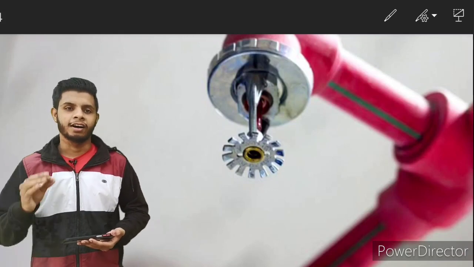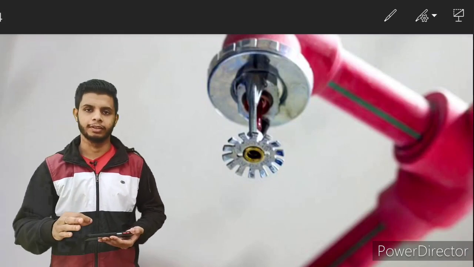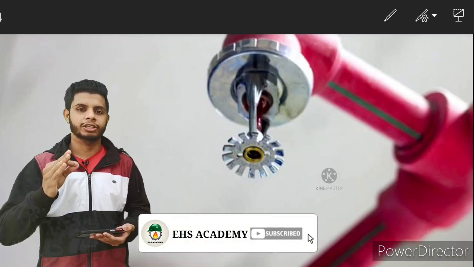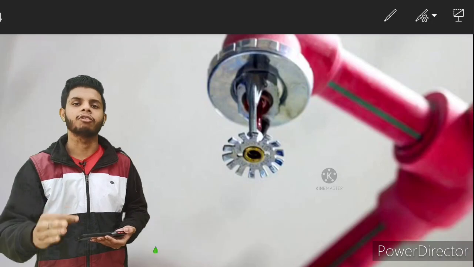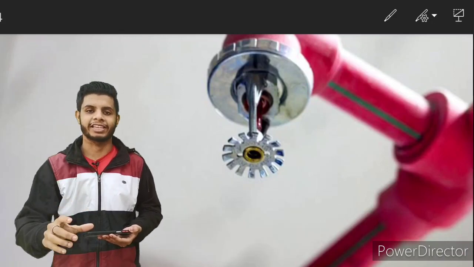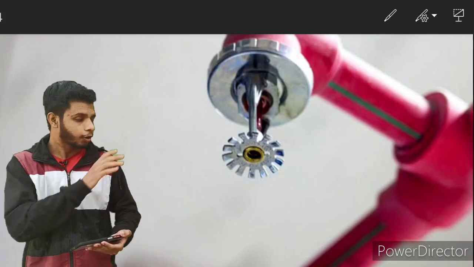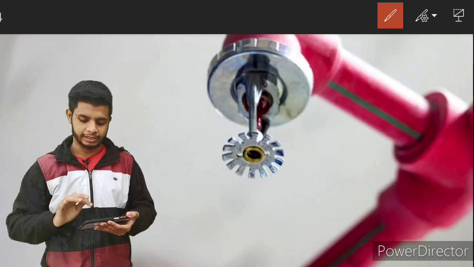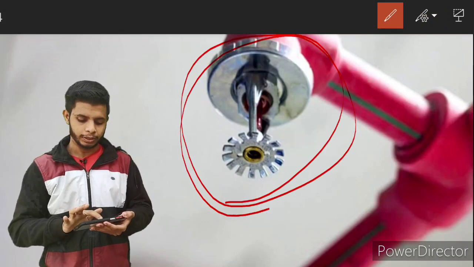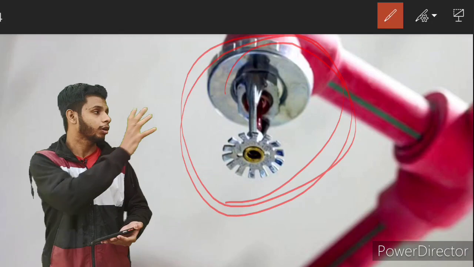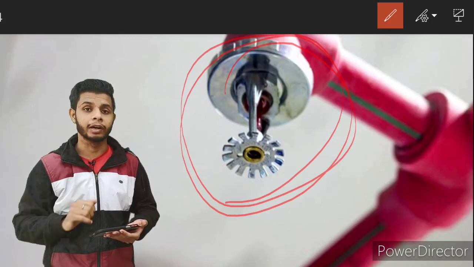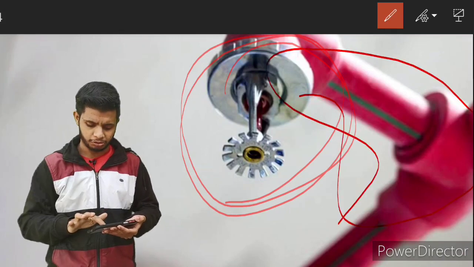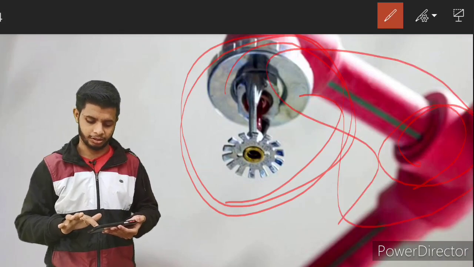Okay, fine guys. You will be aware of sprinkler systems previously. Basically, a sprinkler system is one of the active fire protection systems. Active fire protection means if a fire occurs, it will extinguish the fire by throwing a specified extinguishing media on the fire. Here you can see one image. This is one of the sprinkler systems. This metallic component is called a sprinkler head, and it is one of the most important components within a sprinkler system. And this is our remaining pipe work and other fittings.